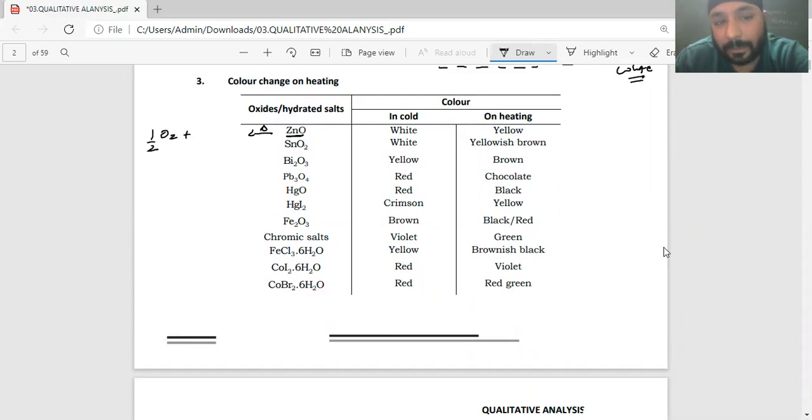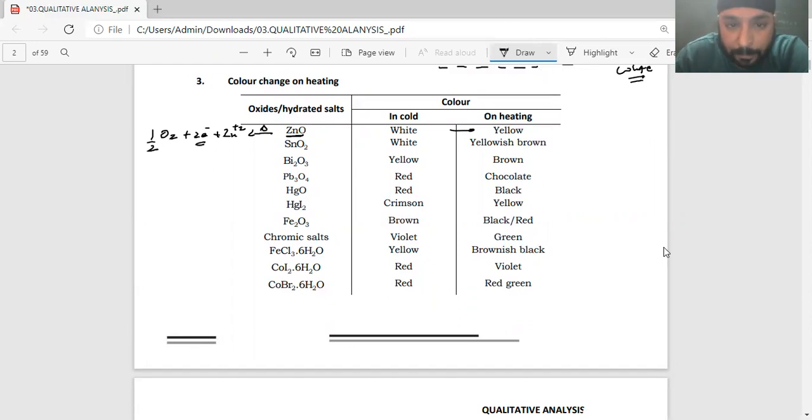It just goes out from the crystal. I'll get two electrons. These two electrons will get entrapped inside your lattice, and because of these two electrons it absorbs color from the visible region, and because of that it'll become yellow in color. So your white color zinc oxide suddenly becomes yellow because of this particular thing. Understood?